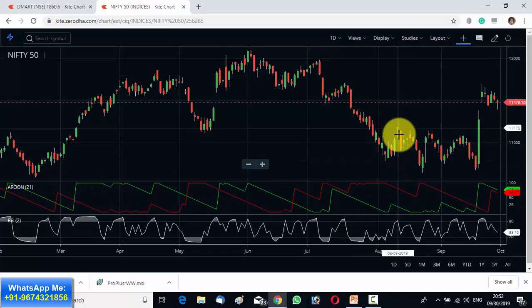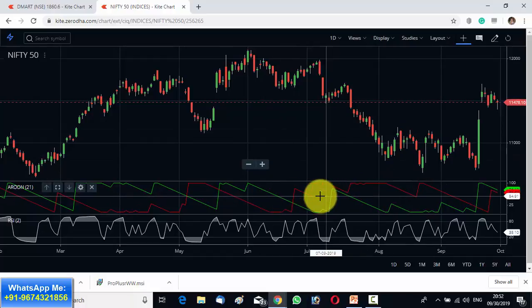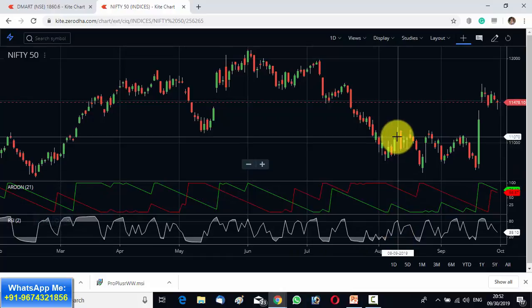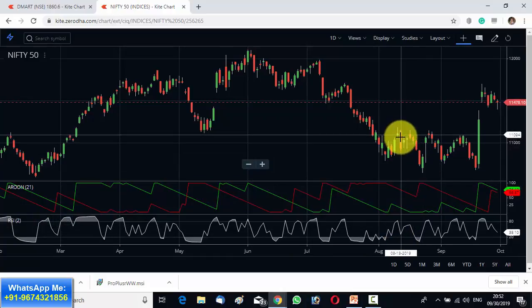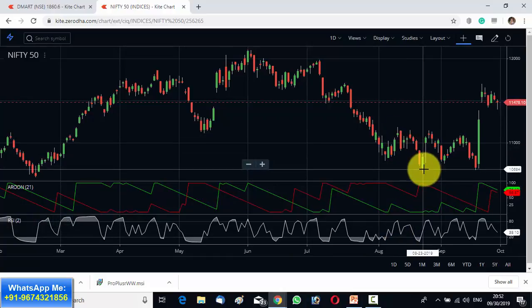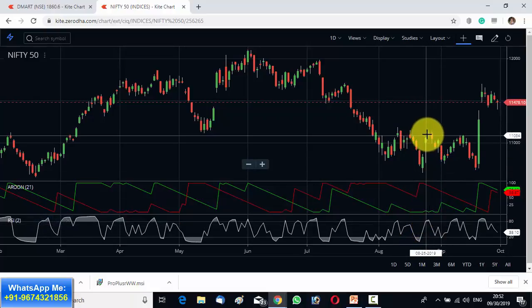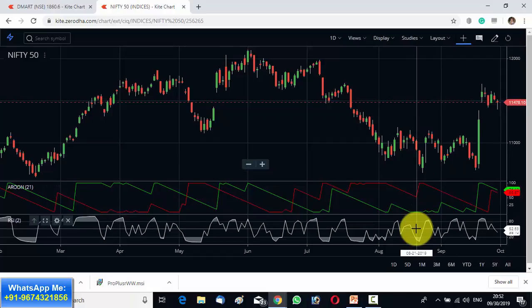Once again you see that the market is bearish. You know that the market is bearish. RSI once again shoots up. Short the market. You can make a good amount of money over here. So the market is bearish, RSI shoots up, short. This is how you can make multiple entries using the Aroon and the RSI. These are the secret techniques of how you can trade the Aroon using other indicators.